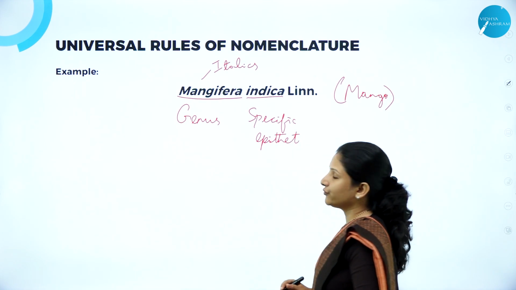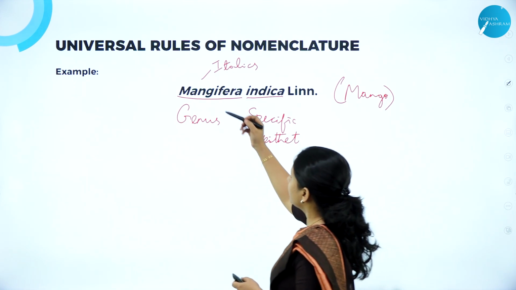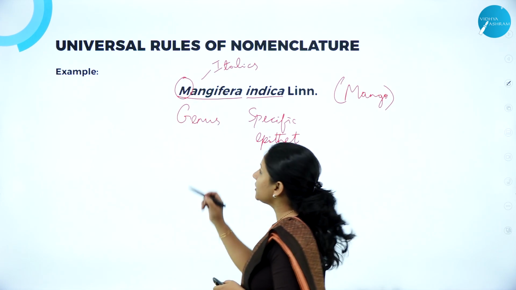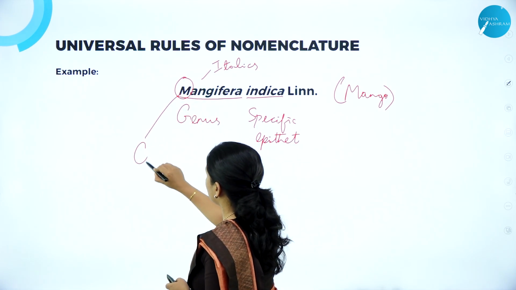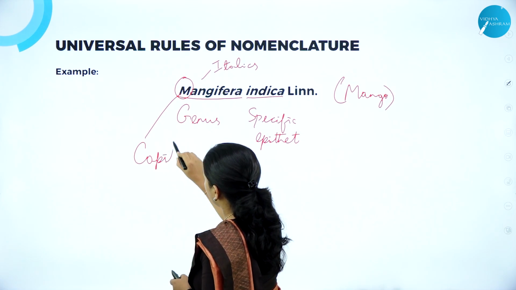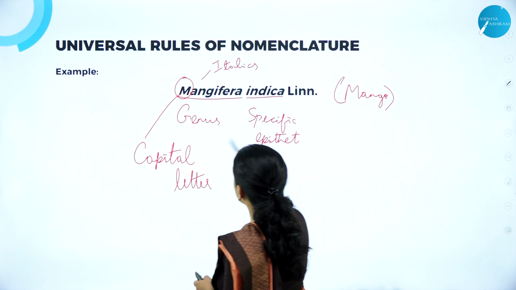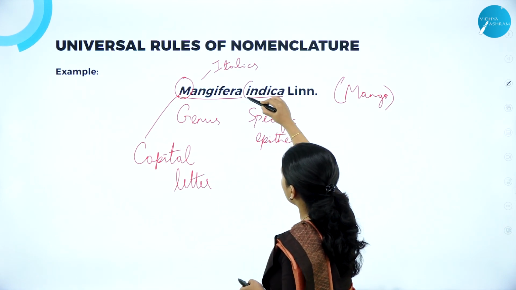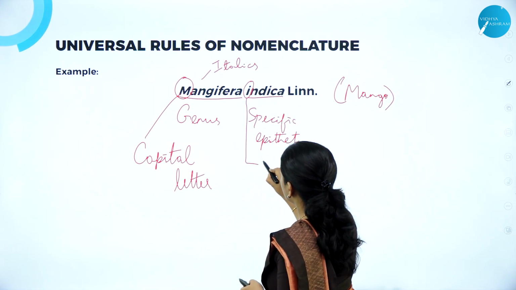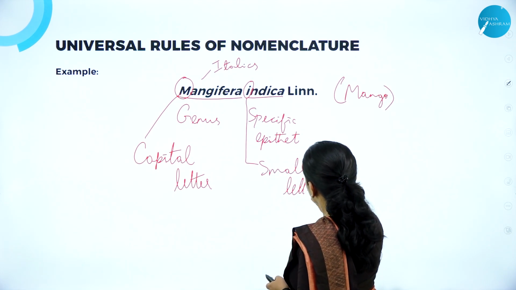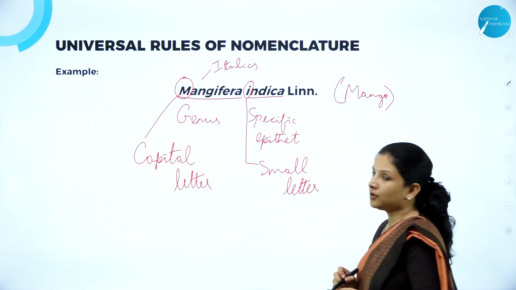And as I told you, the genus should always begin with a capital letter. So you have to start the genus with a capital letter. So here M is in capitals. And the specific epithet should always start with a small letter.